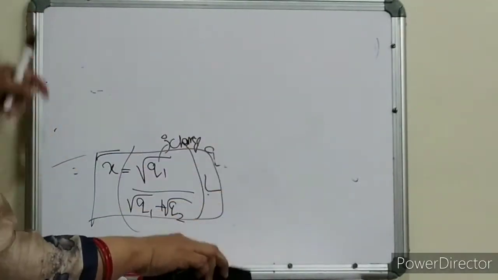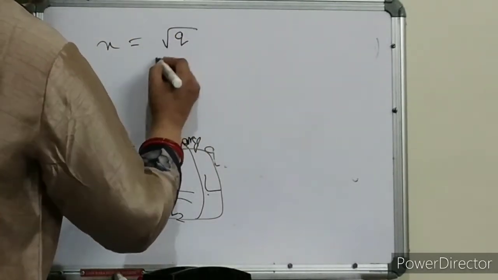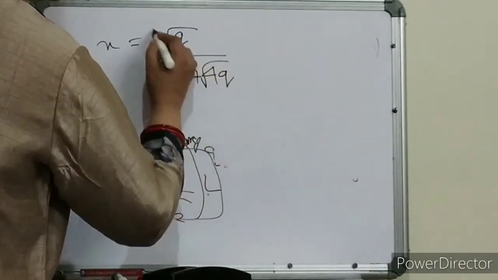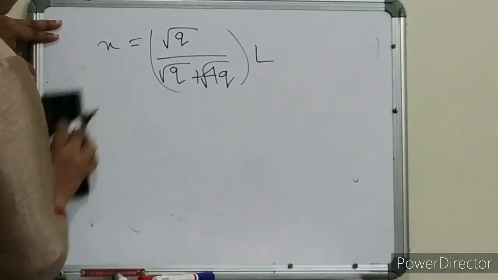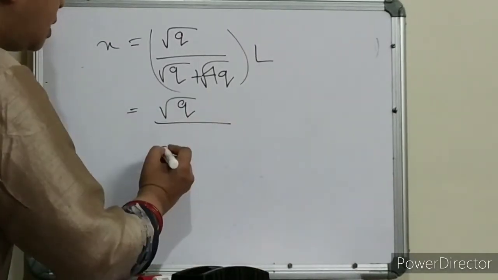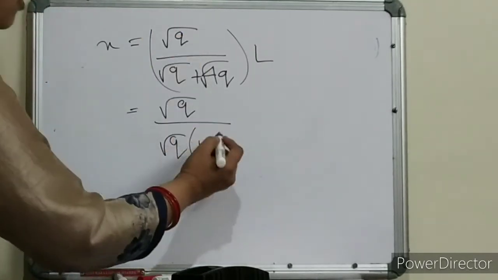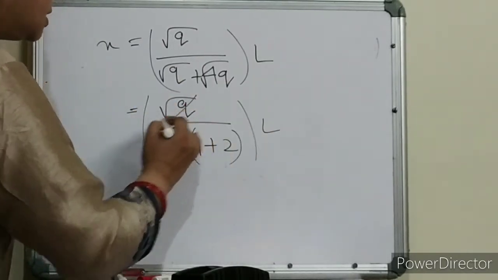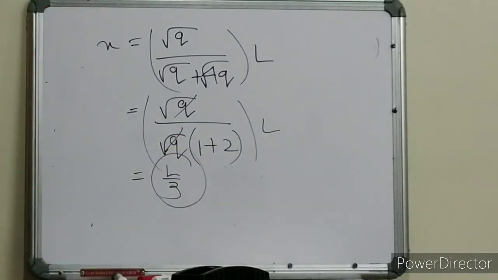Okay, let me do it. Here the small charge is, we know, Q, and the larger charge is 4Q, distance L apart. Okay, this is our formula. How we got it, I am going to explain that also. So take root Q common. So 1 plus root 4. What is root 4? That is 2, into L. So this gets cancelled. Three, children, what we got? L by 3. Clear, children?